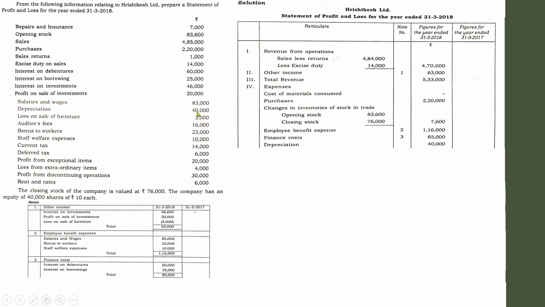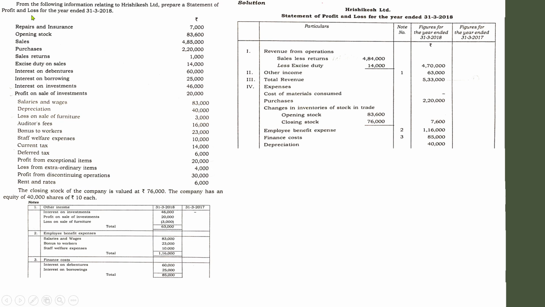The concept is actually similar to the trading and profit and loss account which you have studied in your plus one classes. There is a certain pattern for presentation, that is the only difference. All other aspects are almost similar to the presentation of the trading and profit and loss account. So right now we have recorded all the items under respective heads, and go through all the items again and again, to check whether you have skipped or missed any items.